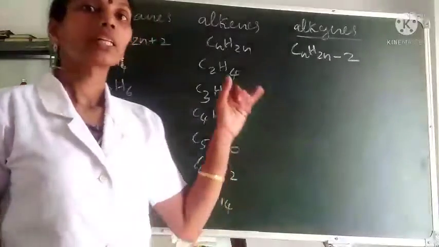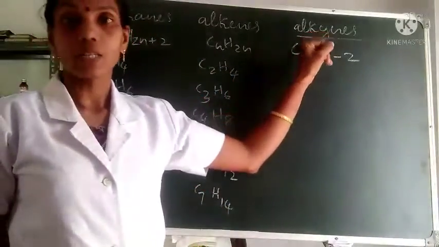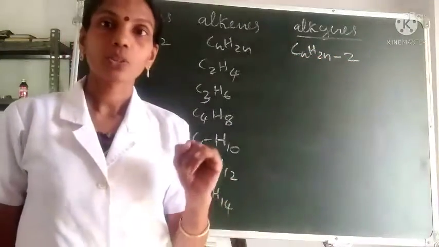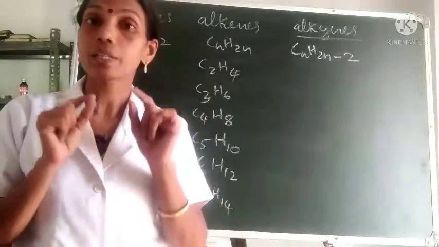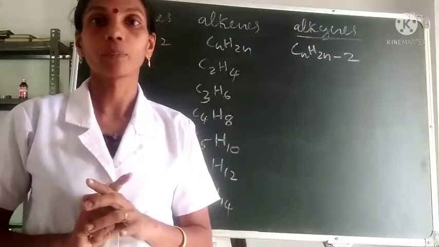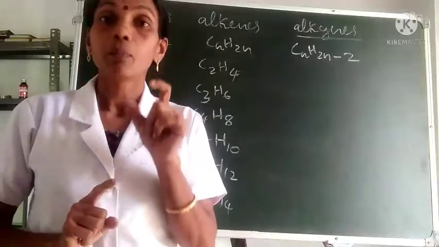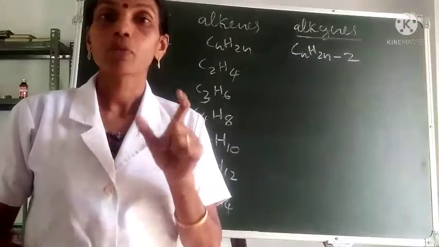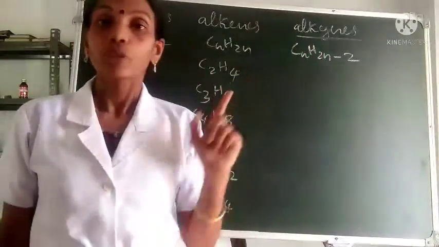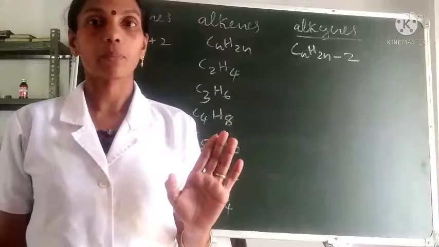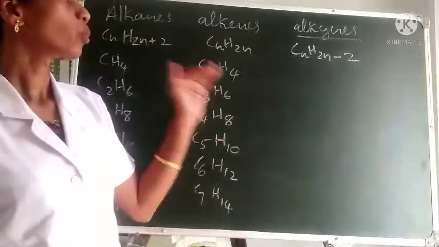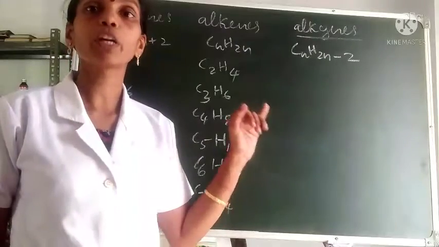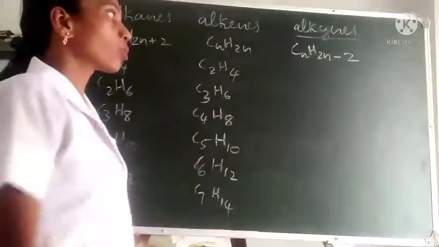Now the third class of hydrocarbons, alkynes, and their general formula is CnH2n minus 2. Here also there is one condition, that there should be at least one carbon-carbon triple bond. So there should be a minimum of 2 carbon atoms in alkynes. The first member itself should contain 2 carbon atoms. So to get the first member, we have to put n is equal to 2.